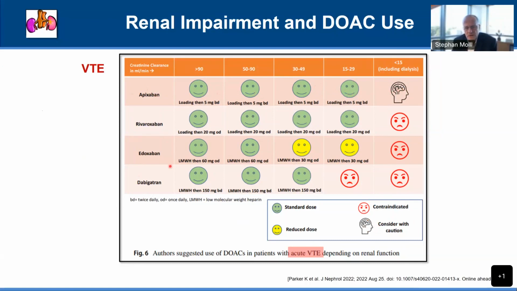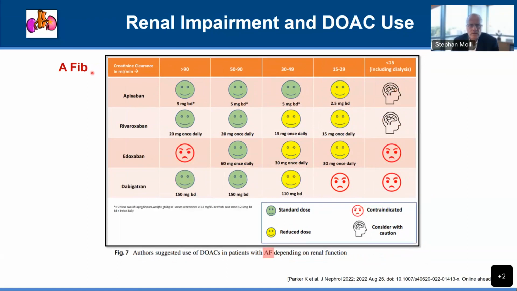Now you see that with the other anticoagulants in severe renal impairment, including hemodialysis, they should not be used. So apixaban is my and should be our go-to medication in patients with significant impaired renal function, and it can be used in patients with hemodialysis, but we should use it with caution.